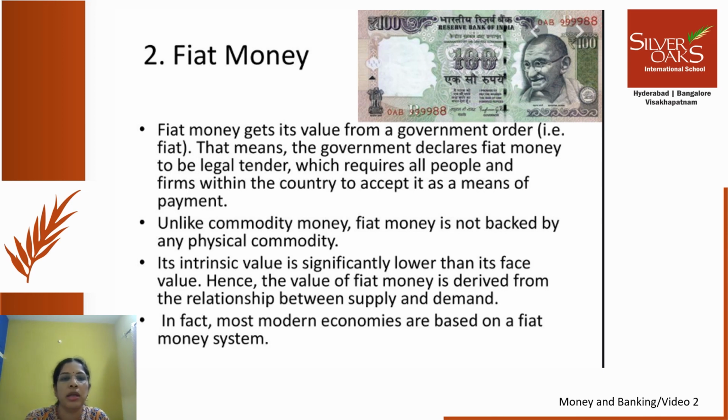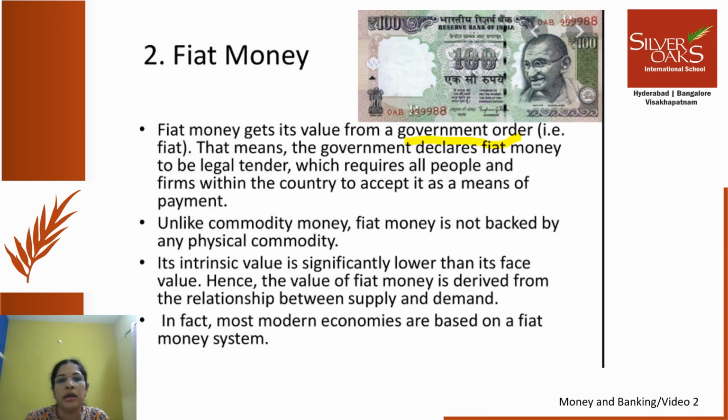If you know the literal meaning of fiat, fiat means an order, a decree, D-E-C-R-E-E, decree or an order. Now who orders? The government. So if you read, fiat money gets its value from a government order, that is fiat. If you see the image here, a 100 rupee note is displayed. See all the currency notes that we use now. It is a legal tender, which means it is authorized by the government of India that it has to be accepted as a medium of exchange. So the key point here is it is a government order.